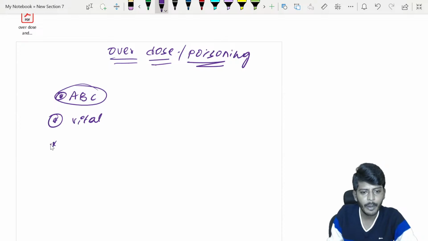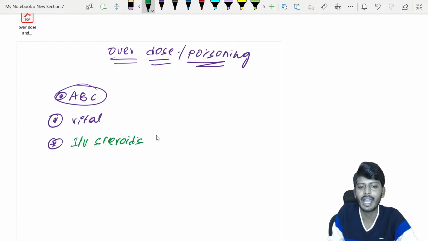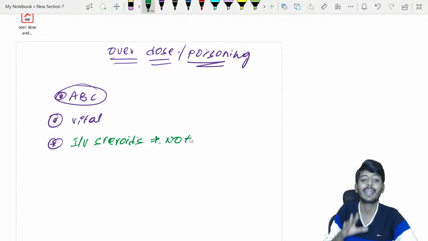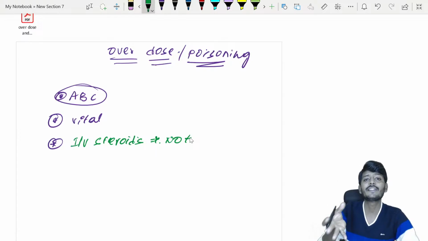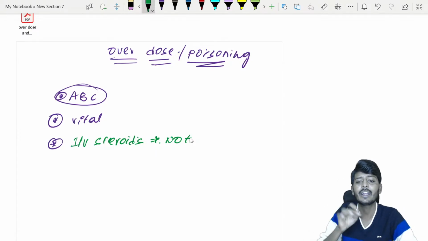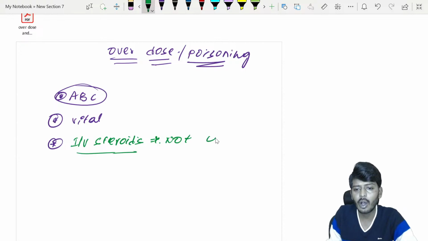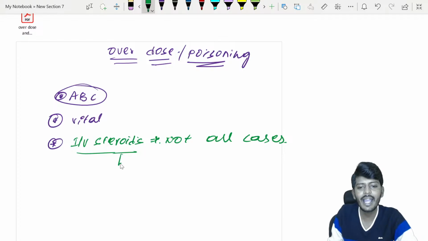For most of the poisons we can give one common drug. You can give IV corticosteroids. IV steroids are useful in poisoning cases, but it is not mandatory in all the cases. Do not go and say that IV steroid is the antidote for all poisonings, it is not like that. In the common steps of management of poisoning you can commonly include this. So that is your IV steroids, but not in all cases. In many cases you can consider IV steroids.